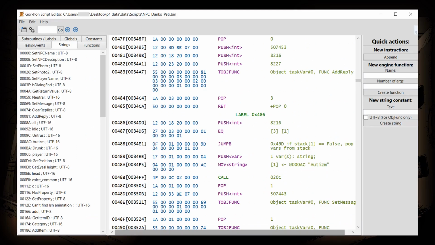The tool that cracked Pathologic possibilities wide open is Gorkhan Script Editor, an interface which displays script files in a readable format. Alongside many other wonderful features, GSE displays pieces of text whenever they're used in the code.